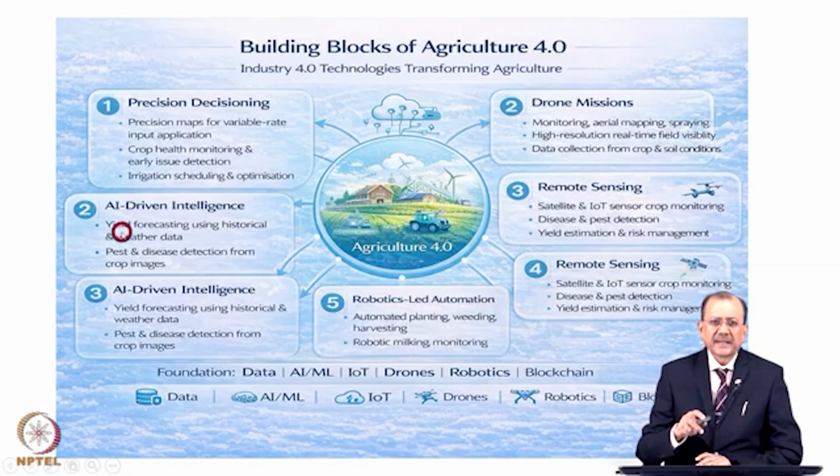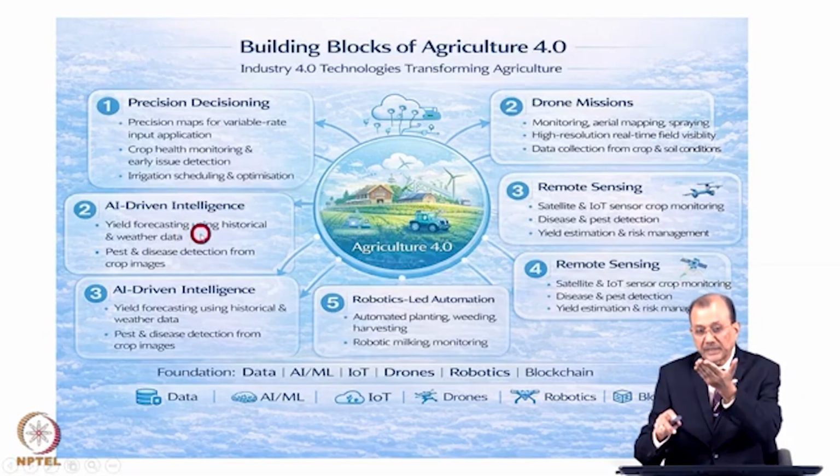Second, AI-driven intelligence, yield forecasting using historical and weather data. Yield depends upon the weather, but farmers do not have the full weather data. The system will capture weather data from observatories, which make available the weather data of the past as well as the forecast.